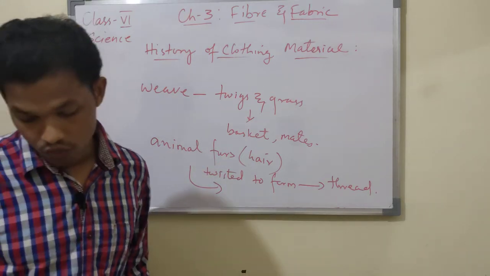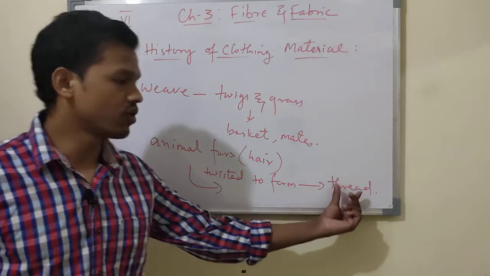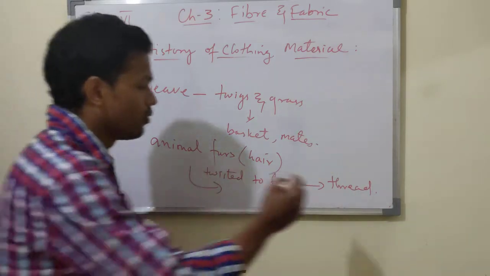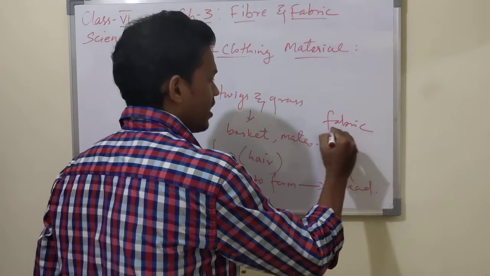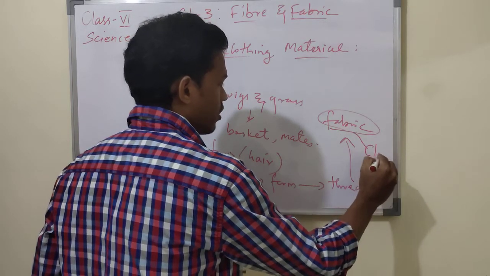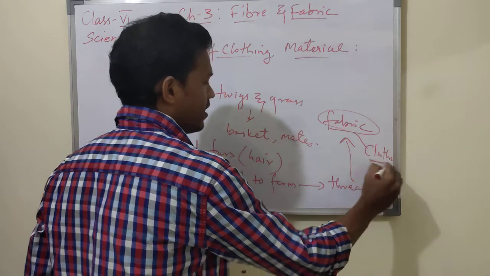These threads, or strands, were woven into fabric. What is fabric? Fabric means cloth.